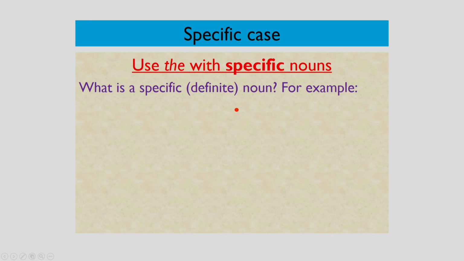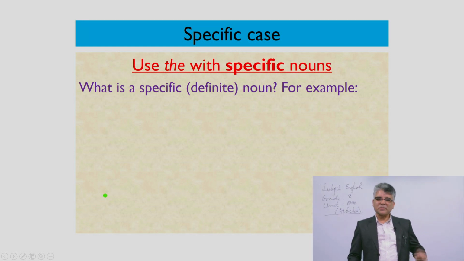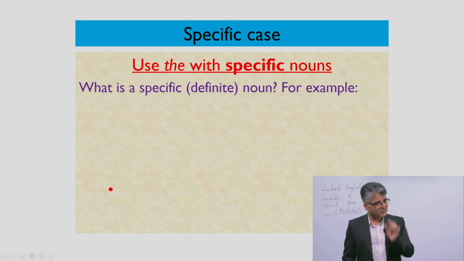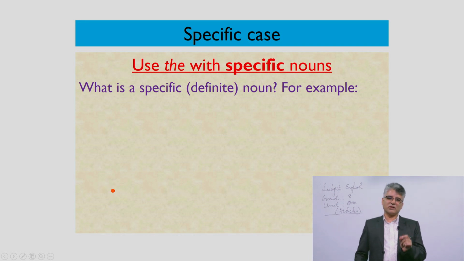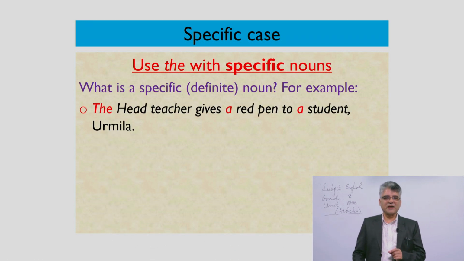So what is a specific or definite noun? We already discussed that, we already pointed that out. Because specific means definite, that means fixed, that is particular, not other than the specific one, not other than the things which we point. So let's see an example.